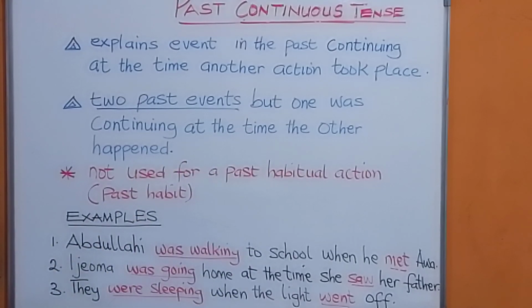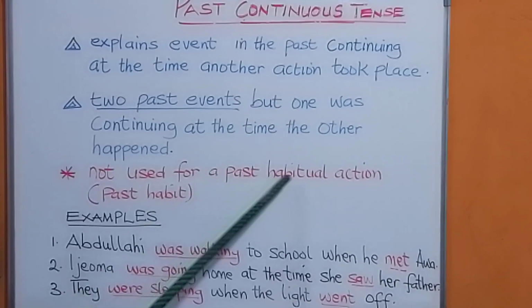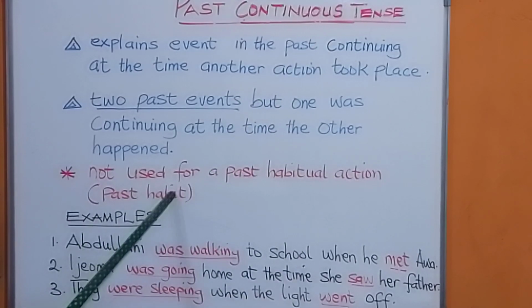In other words, you have two past events happening at the same time. The other one was going on at the time the second one happened. One thing you have to note is that we do not use past continuous tense for a past habitual action. That is past habit. No, we don't use it for a past habit.